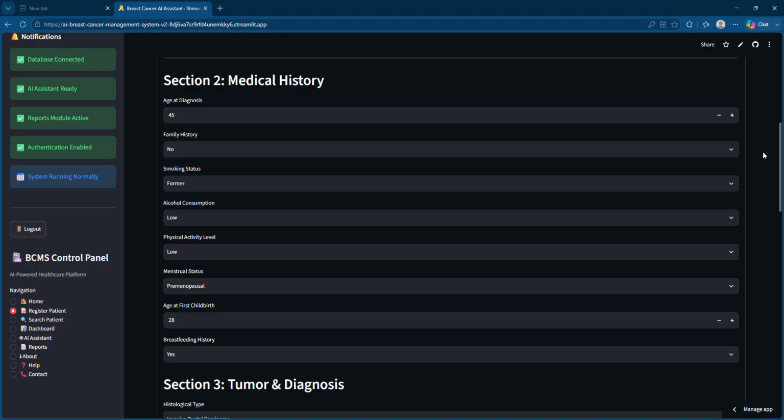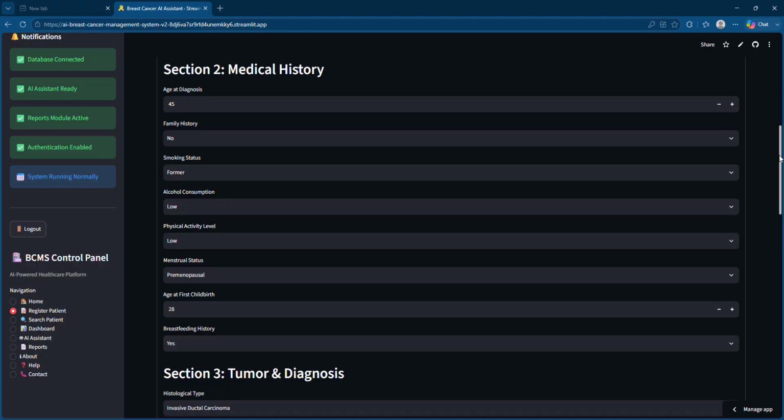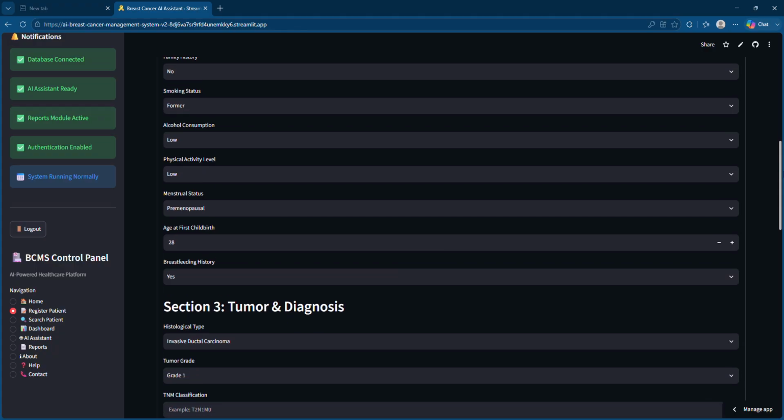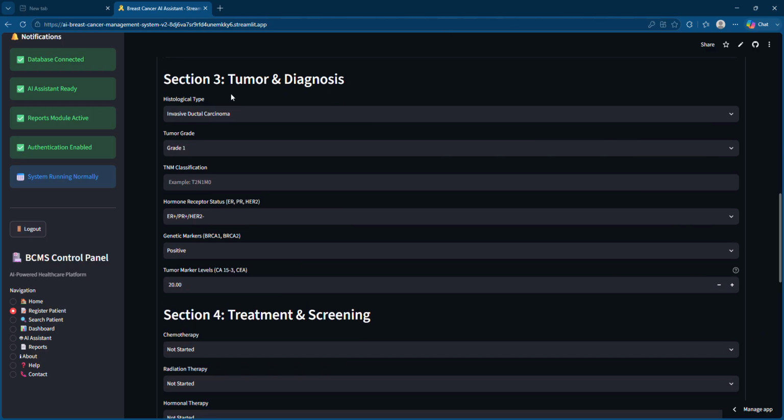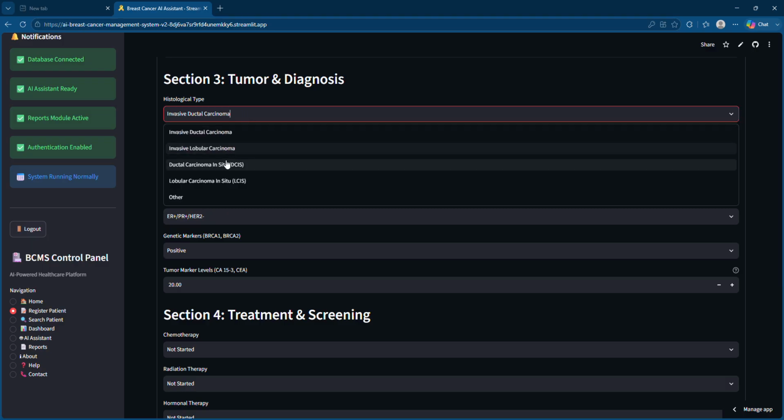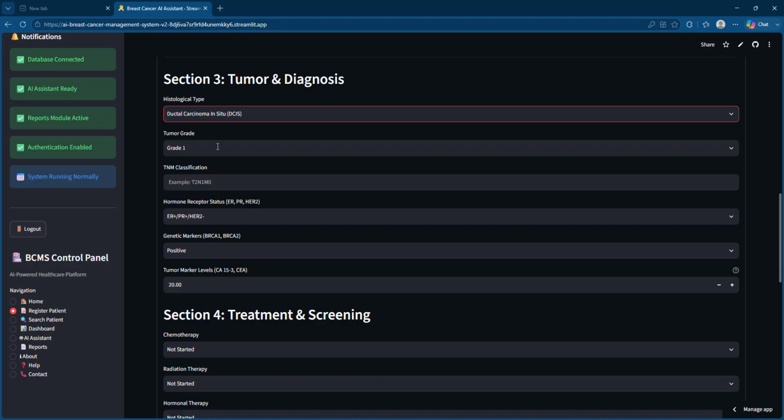I am putting random values, but actually I am showing you the prototype, the model, how it works. This is basically a demo. I am just showing you the demo, how you can predict by entering these parameters. Now here, tumor and diagnosis, section 3. So I should select ductal carcinoma. Grade 2 I am selecting here. Now you can give any TNM classification, but for the time being I am entering T2N1M0.